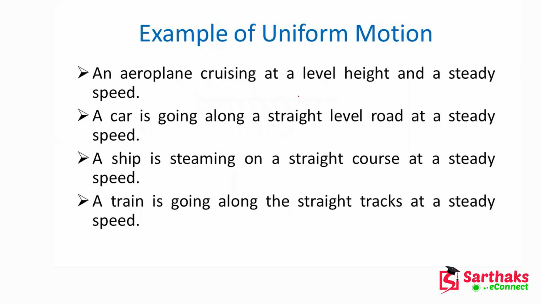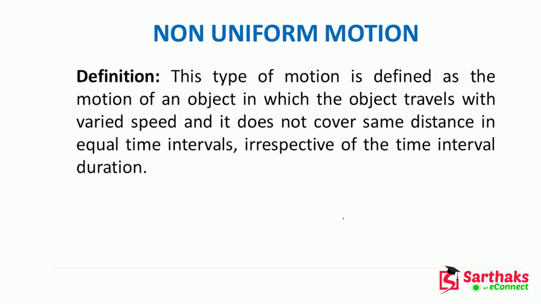These are the examples of the uniform motion. The aeroplane, whenever it is at a very high height, will be at a steady speed. A car, whenever it is moving through the highway, will maintain the same distance for the same interval of time. A ship also will maintain the same distance. A train also, whenever it is moving through straight tracks. Okay. So uniform motion is clear.